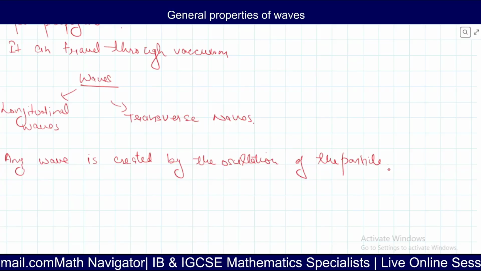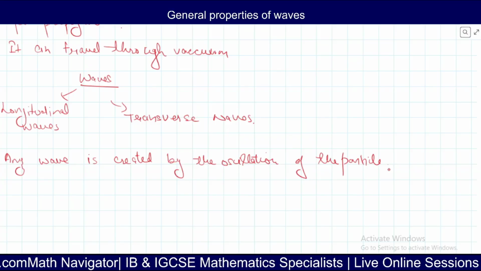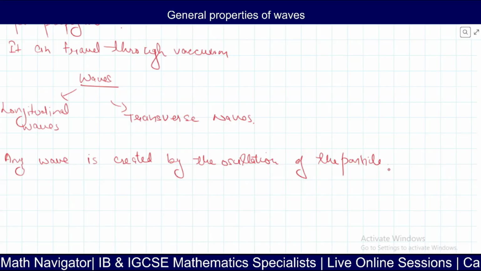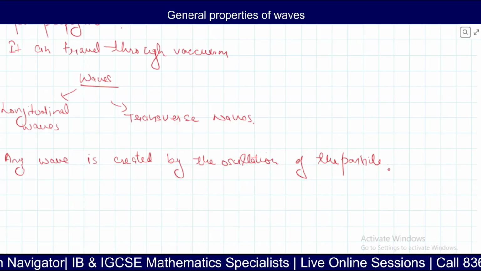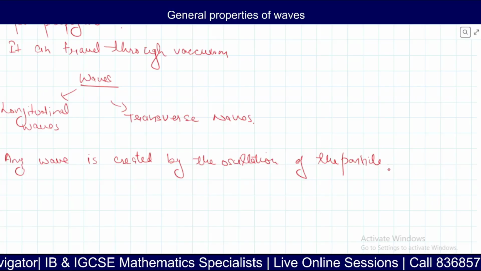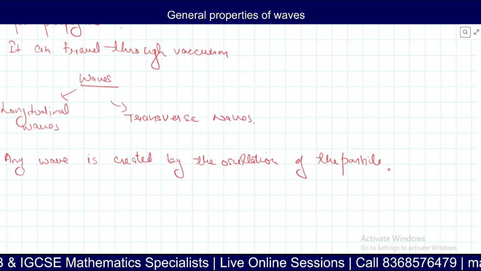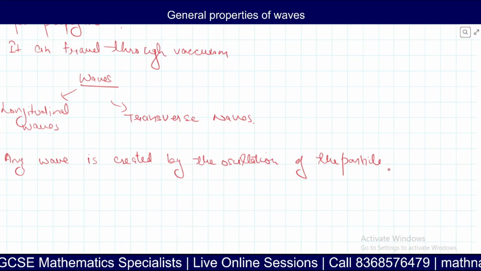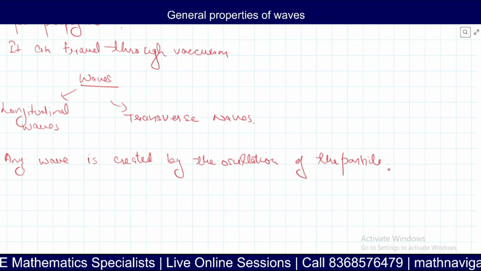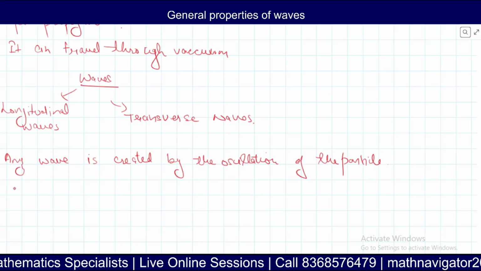So you might be thinking, when we require a particle to oscillate, then how do electromagnetic waves, or rather, in easier language, the light wave, propagate? Or how is a light wave created?